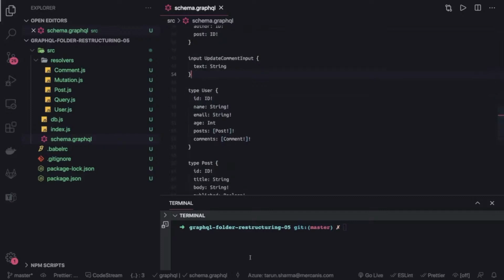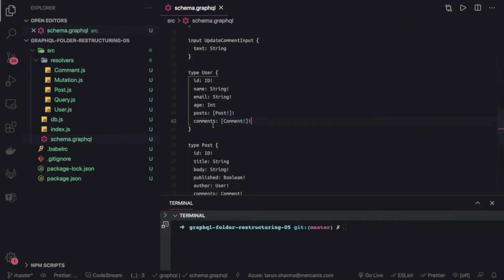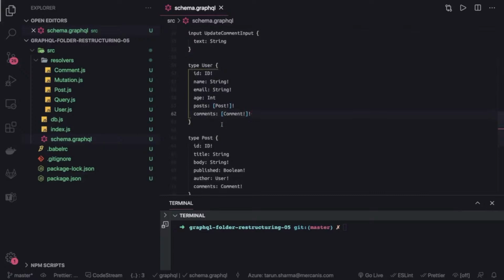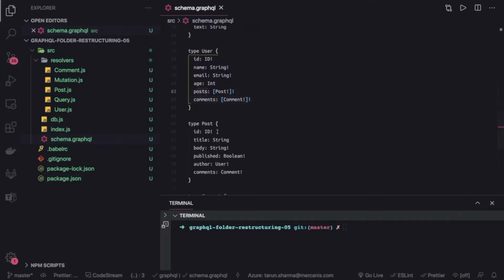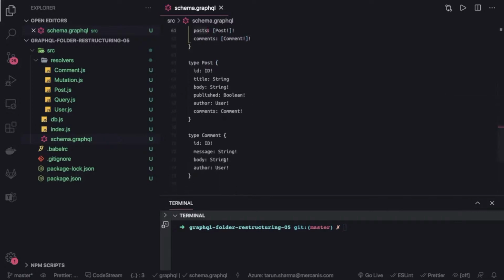So we have defined all the different types. Now we can go ahead and write these resolvers. Okay, before that, user is returning posts and comments. Post is returning comments and author. That is fine. For post, comments can be many, right?